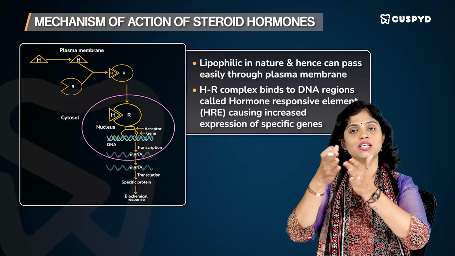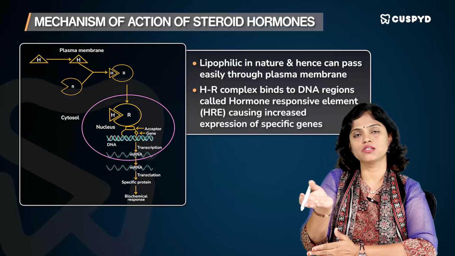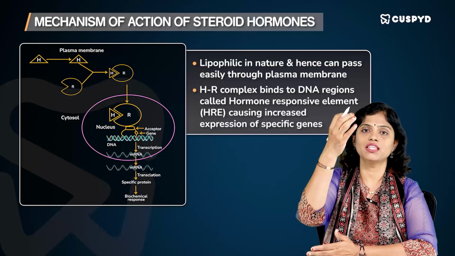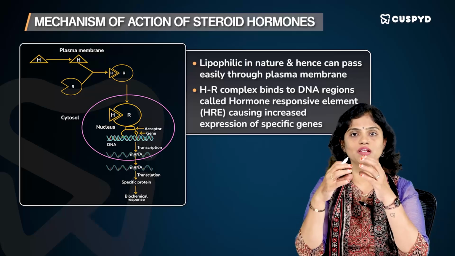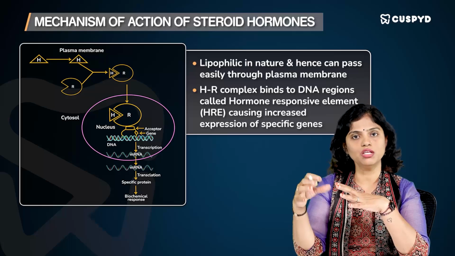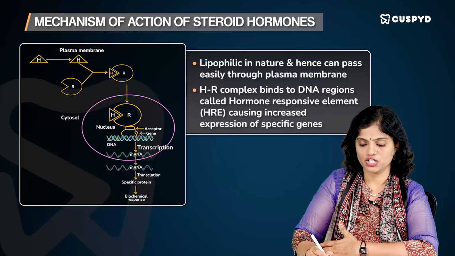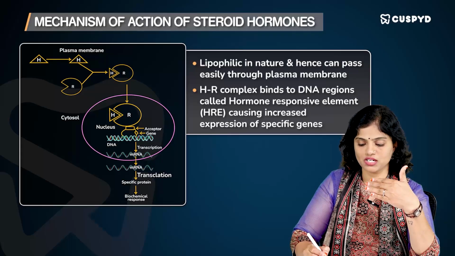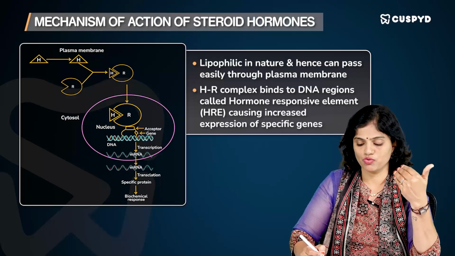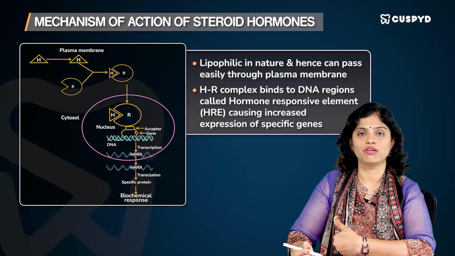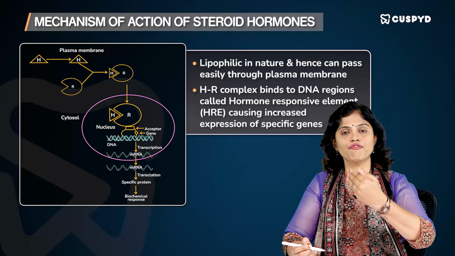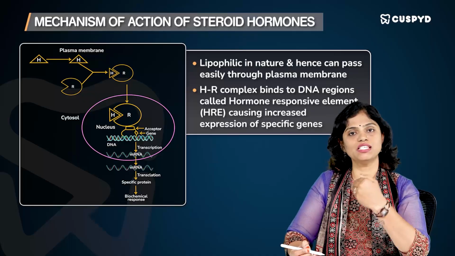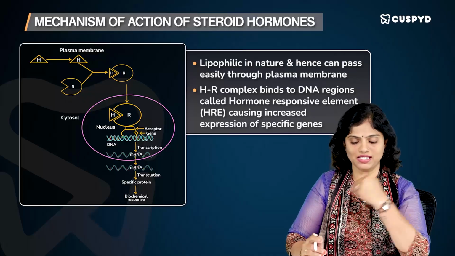Whatever protein has to be produced, its respective gene on the DNA will have a region where this hormone receptor binding will result in the activation of that HRE, because of which there is transcription of that particular gene, producing mRNA. The mRNA is translated and the specific protein is produced, which ultimately gives rise to the biochemical response. So this is a cascade of reactions that happens from when the hormone is released till the response is elicited.